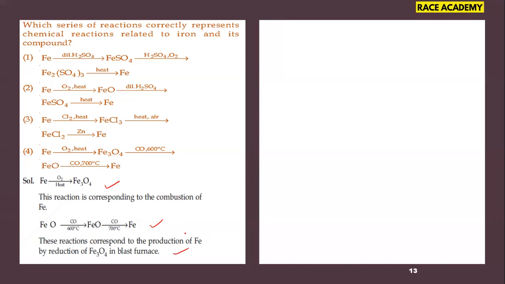This is the correct one. So that means the fourth option is the right option. This is asked from metallurgy, or general principles of isolation of elements, chapter number 6 from our class 12 chemistry part 1 textbook. So it is a most important question they have discussed from the metallurgy chapter. Let us move to the next question.